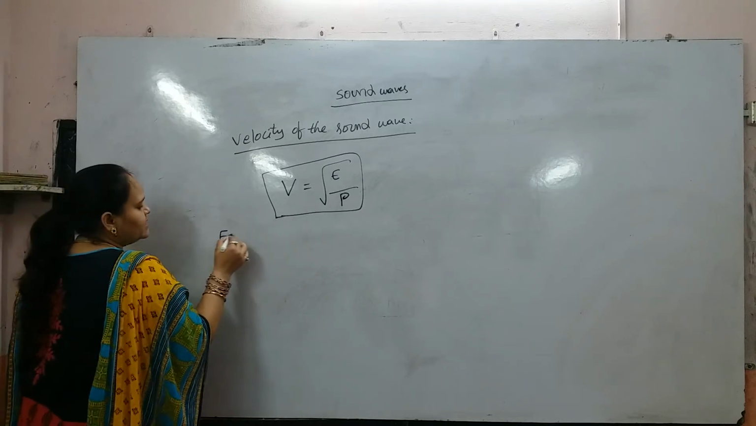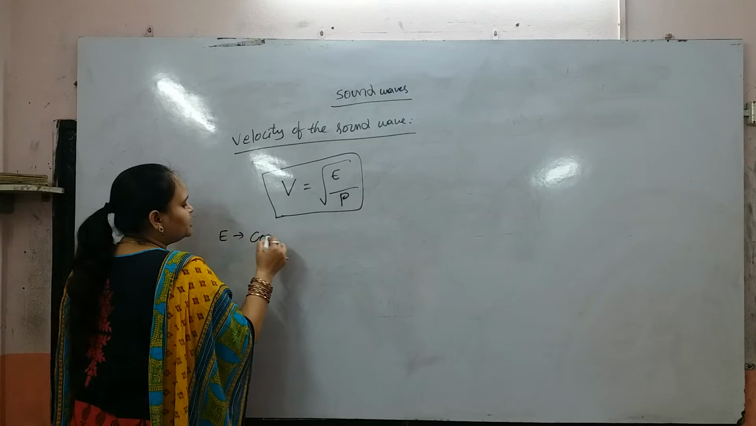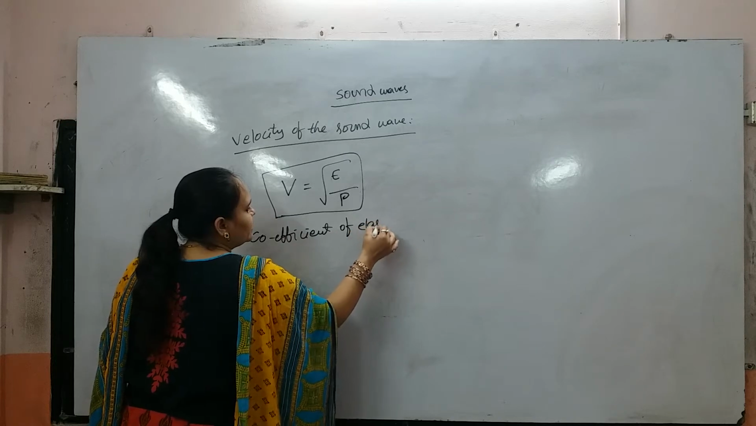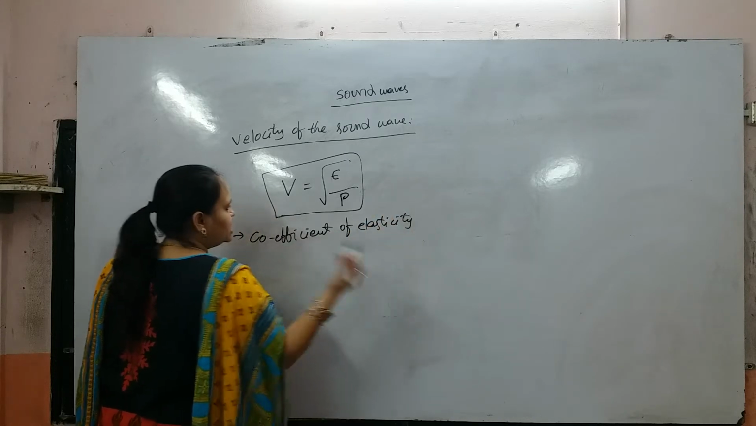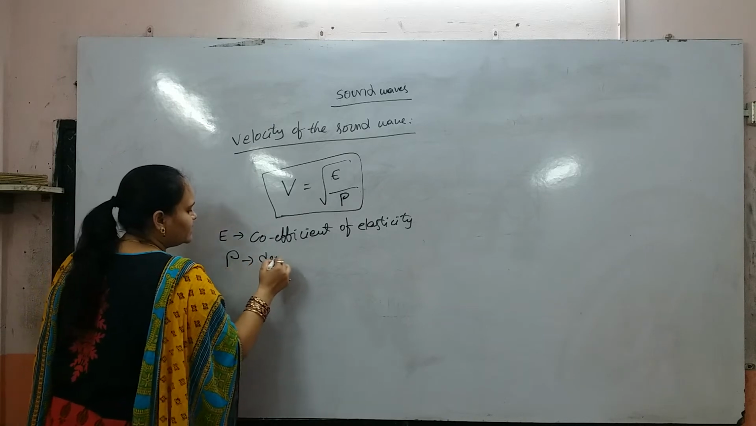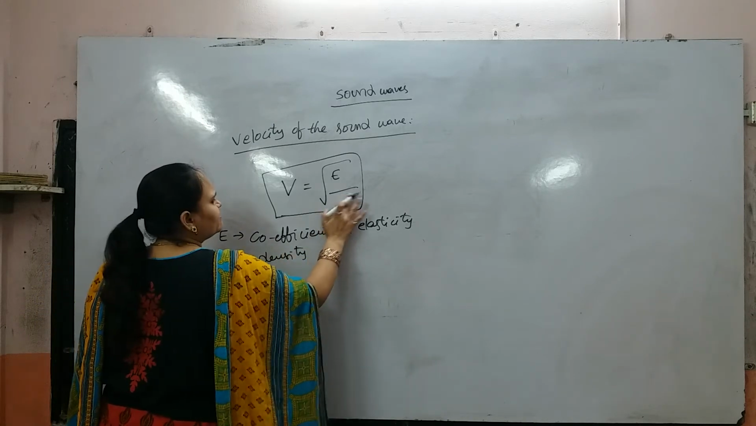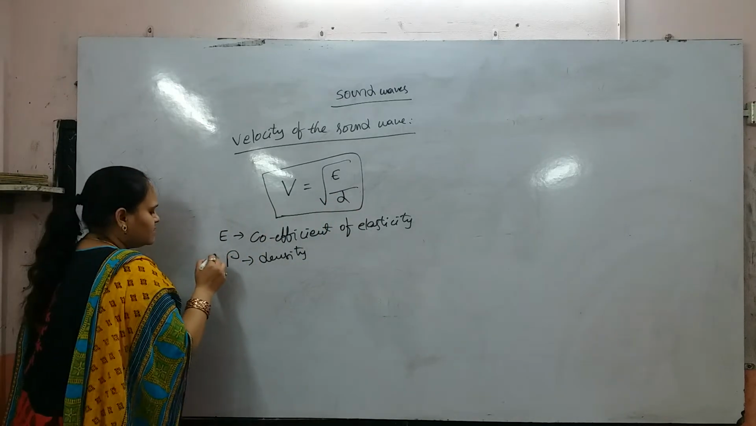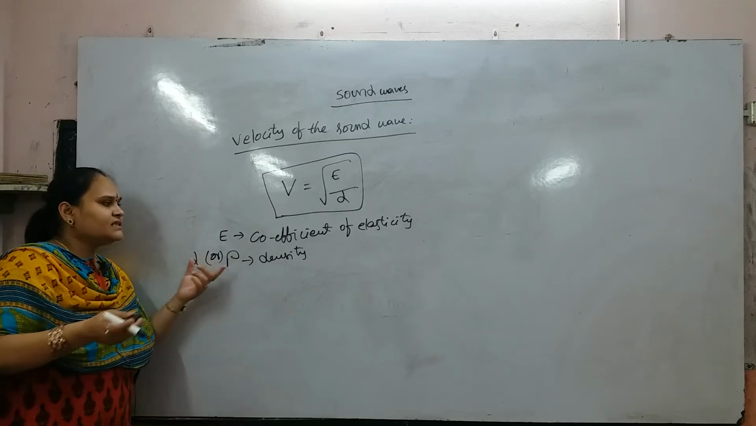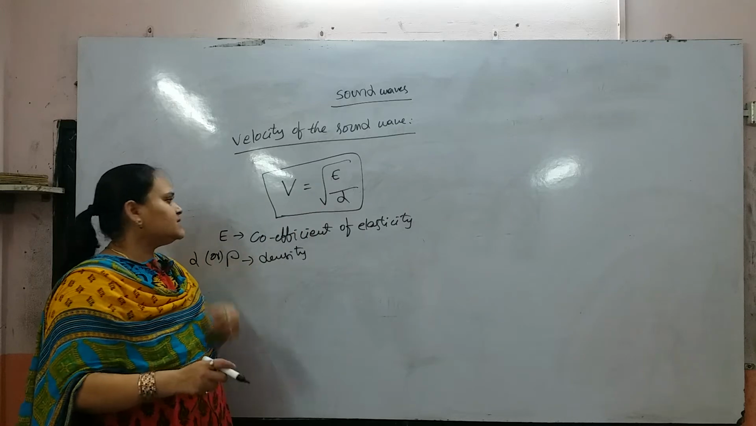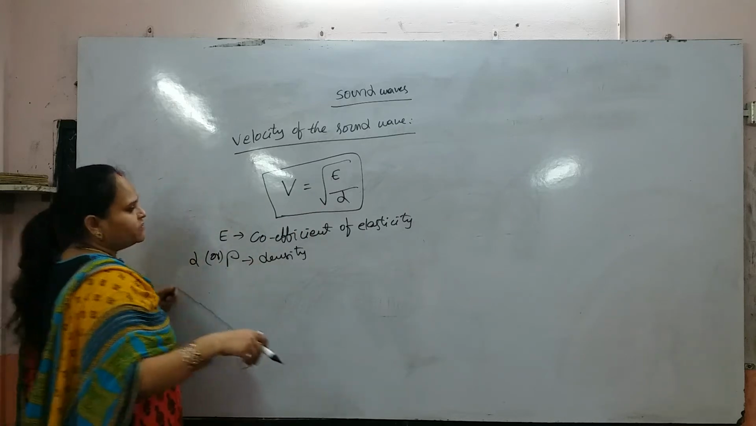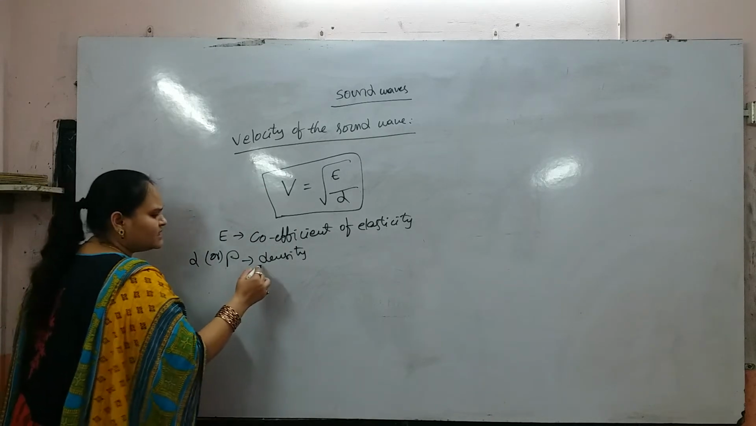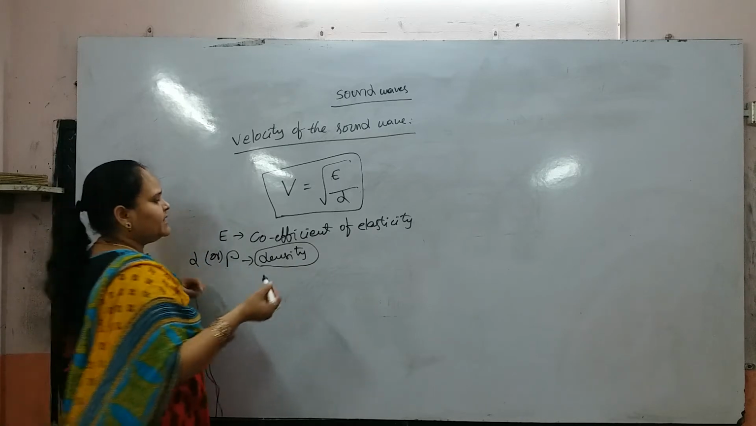V equal to root of E by rho. Here E is the coefficient of elasticity, and rho is the density. We take rho or D, the density. E is the coefficient of elasticity and D is the density. Next, what is meant by density? Density is nothing but mass by volume.